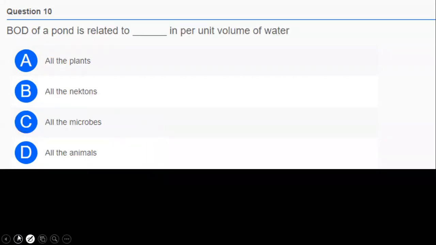Next question. BOD, again a question related to this. Biological oxygen demand, or BOD, of a pond is related to dash in per unit volume of water. Option A, all the plants; option B, all the nectarines; option C, all the microbes; and option D, all the animals. Comment the answers.